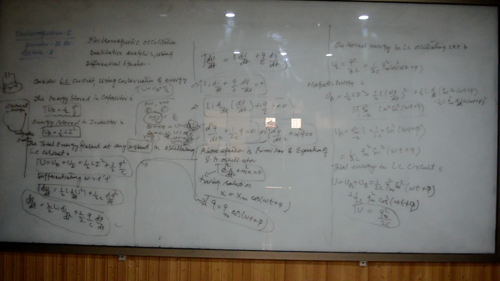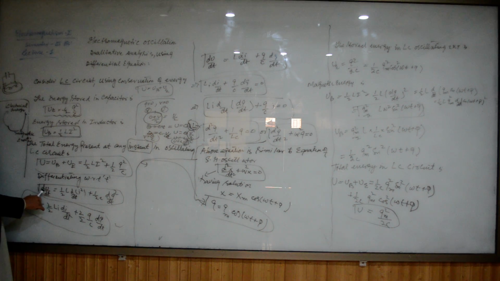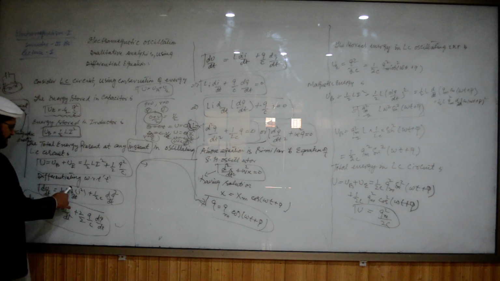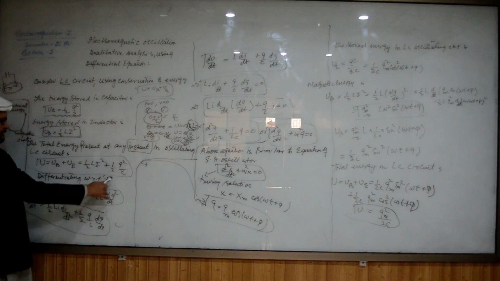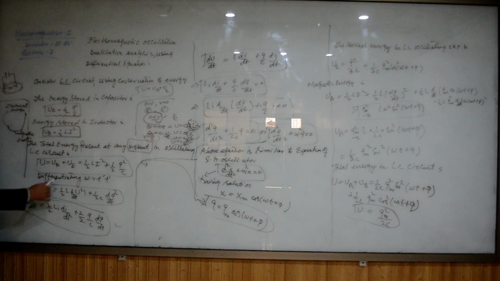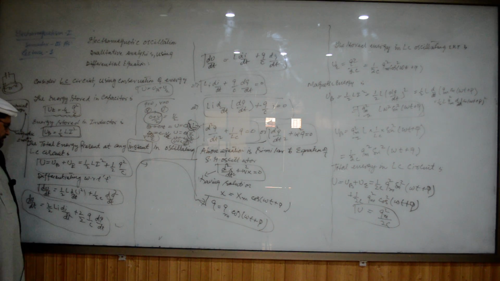Now differentiate the above equation with respect to t. So this becomes dU by dt is equal to 1 by 2 L, which is constant in this case, d by dt of I square, plus 1 by 2C d by dt of Q square. After differentiation, dU by dt is equal to 2 by 2 Li dI by dt plus 2 by 2C Q dQ by dt.